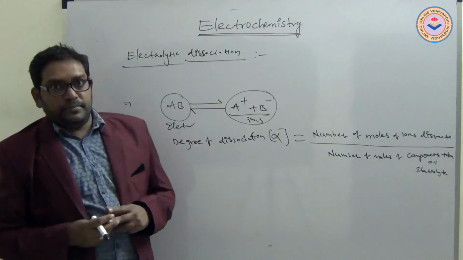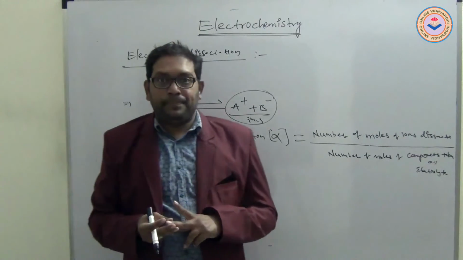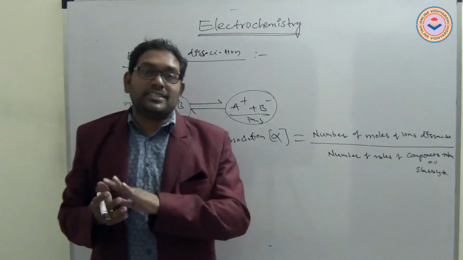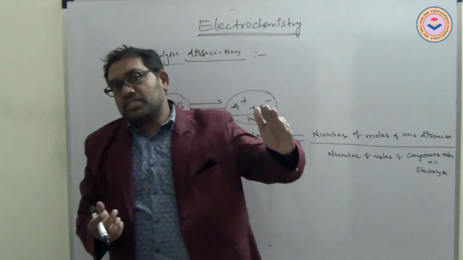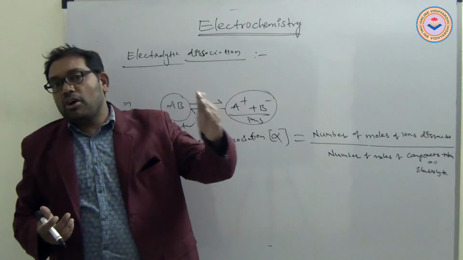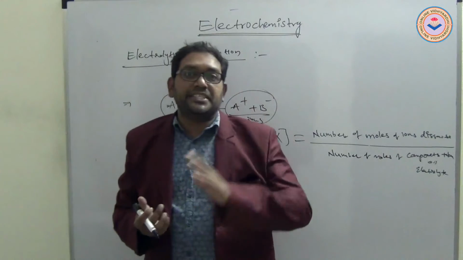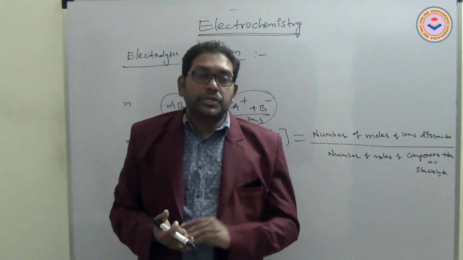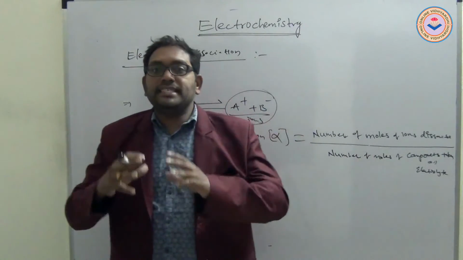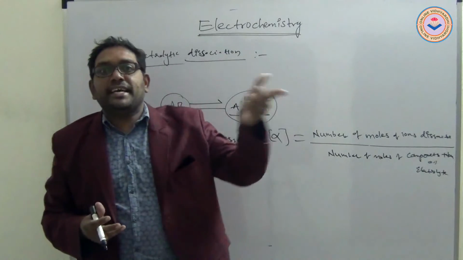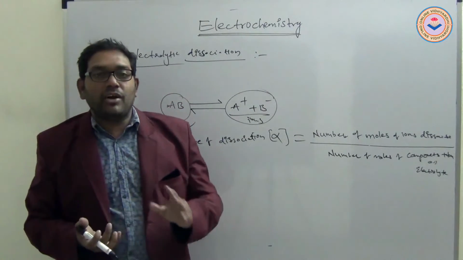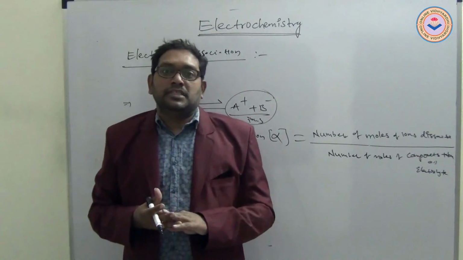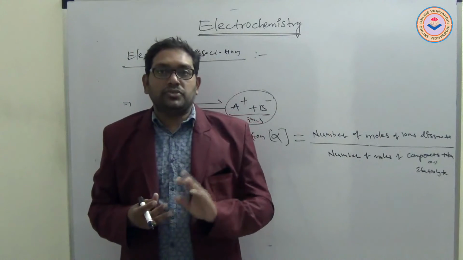And at the same time, one more factor is conductivity. Conductivity depends on whether the compounds are weak electrolytes or strong electrolytes. If the compounds are strong acids and strong bases, they conduct electricity very well compared to weak electrolytes, because strong electrolytes easily dissociate into their ions in a suitable solvent.